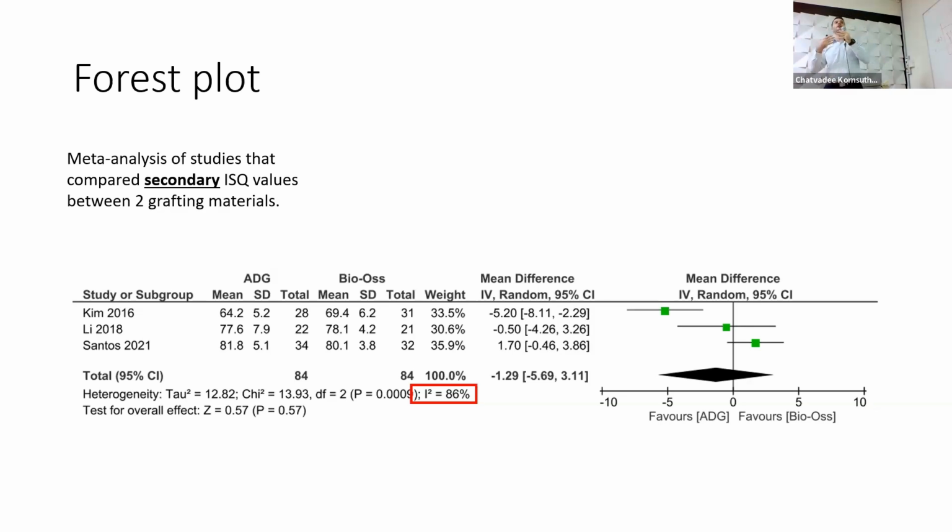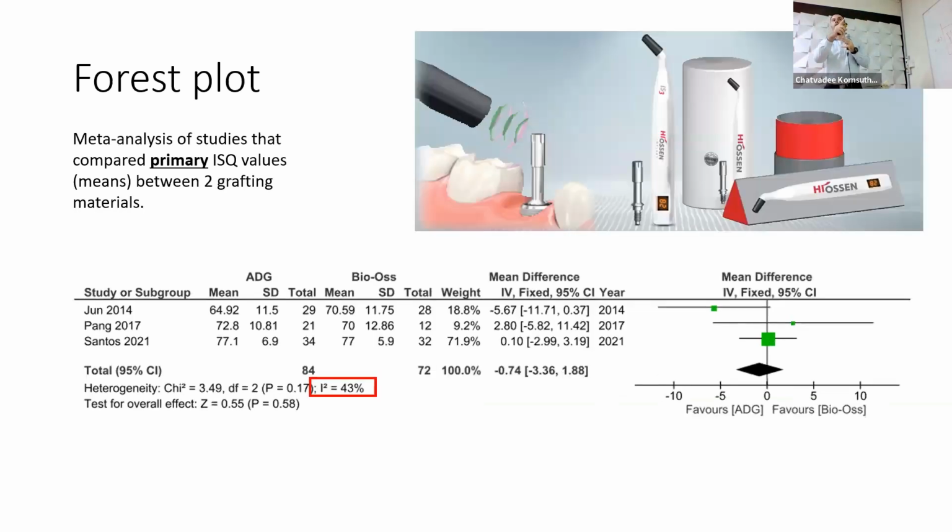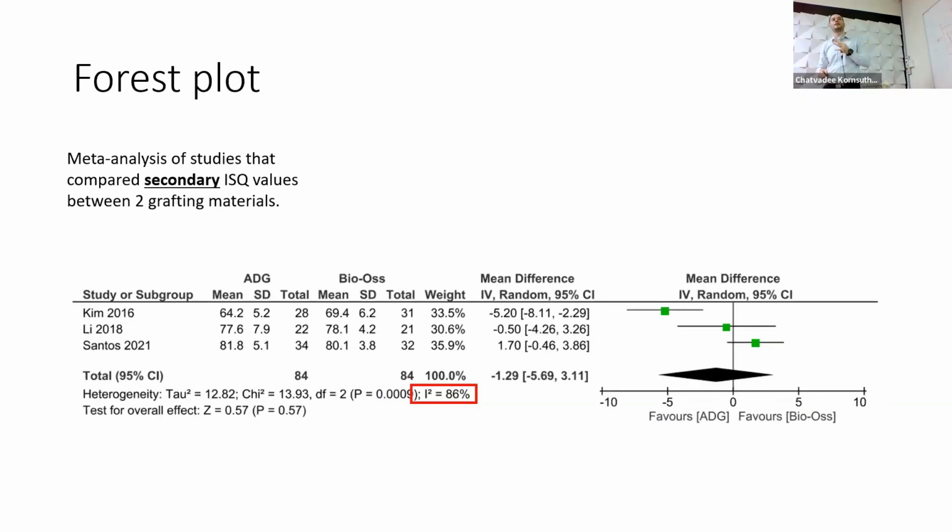So here the results are even more and more different. So as you can see, those are different, but they show that there is no significant difference. So they have different numbers, but overall no significant difference. Here, they have different numbers, but even one study shows that there is significant difference. So that is why I have even higher heterogeneity. Is that clear? Okay, I hope so.